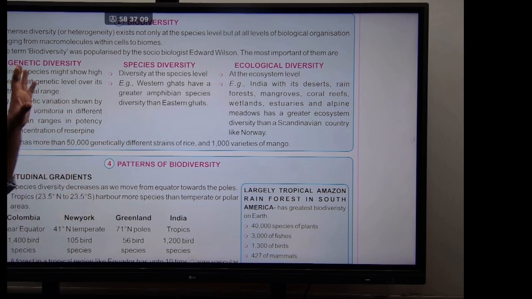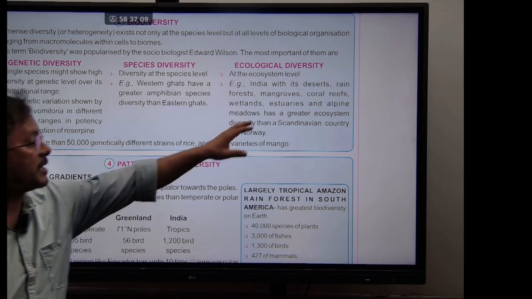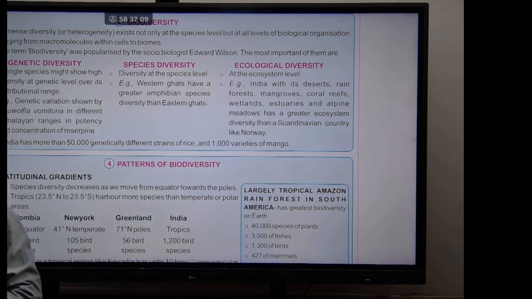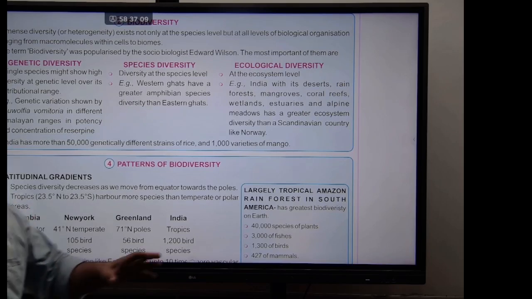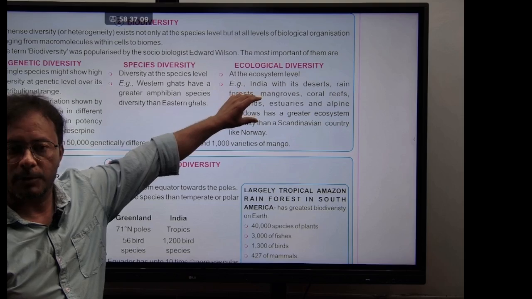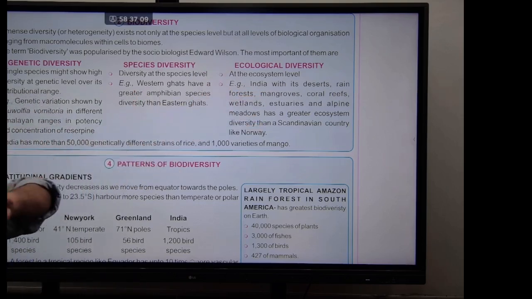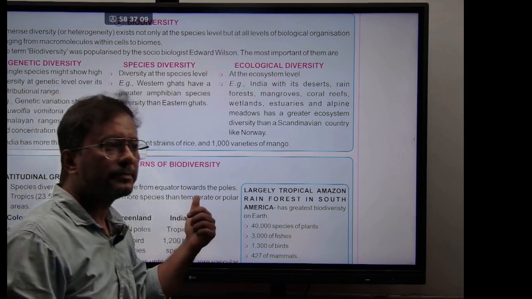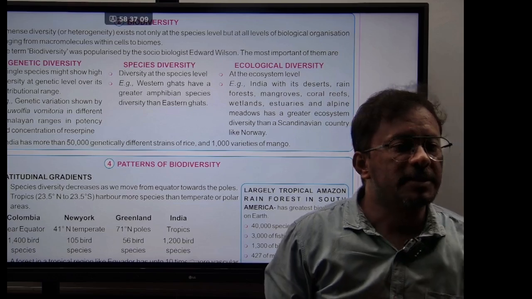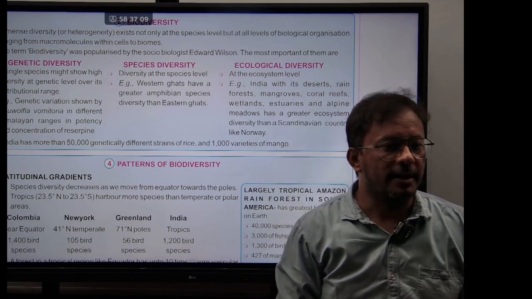And this country has greater ecosystem diversity when compared to a small Scandinavian country called Norway, because Norway is surrounded by ocean. That country doesn't have many different types of ecological biomes. Am I clear here? Right? So these are the three levels of diversity. What are those, guys? The genetic diversity, the species diversity, and the ecological diversity.